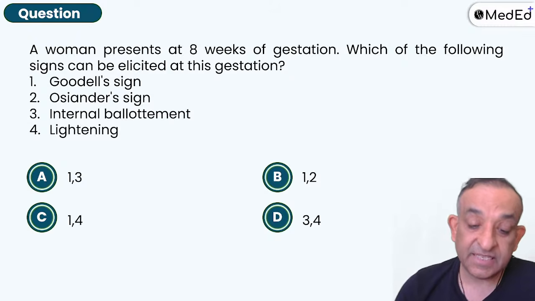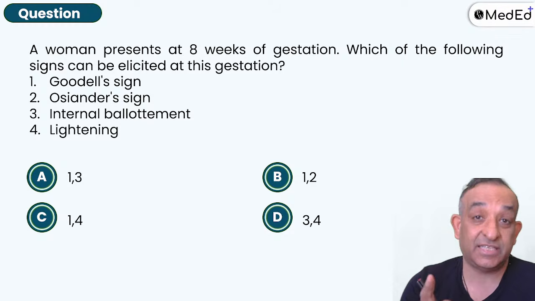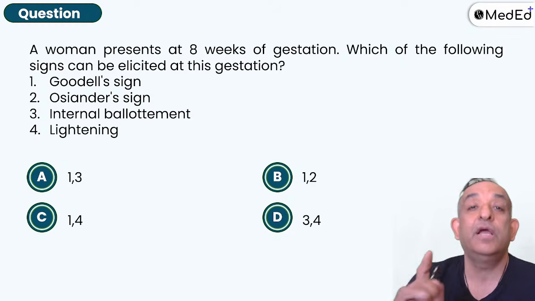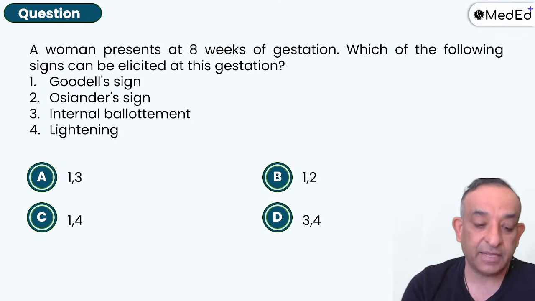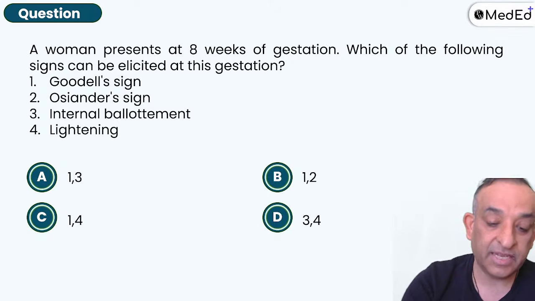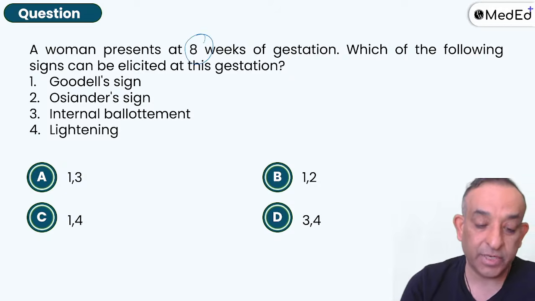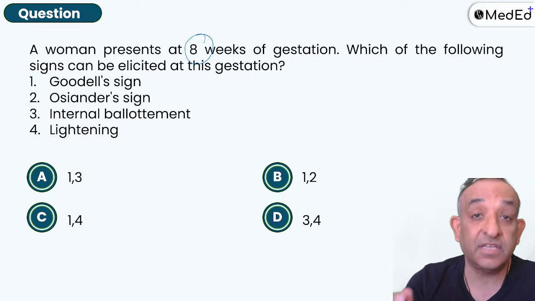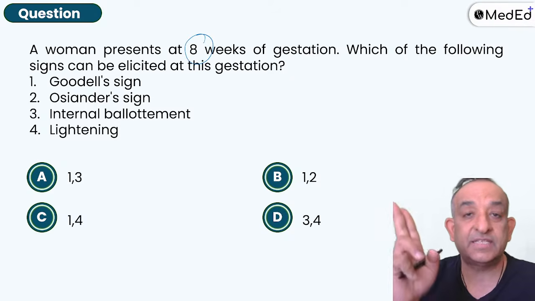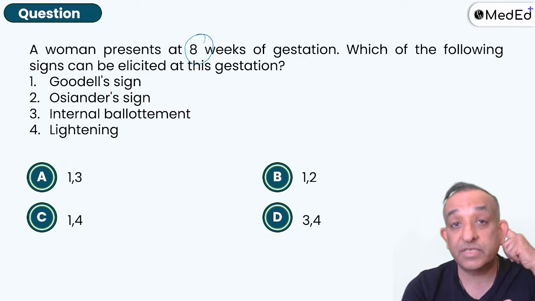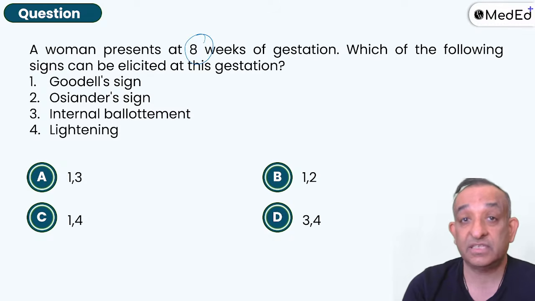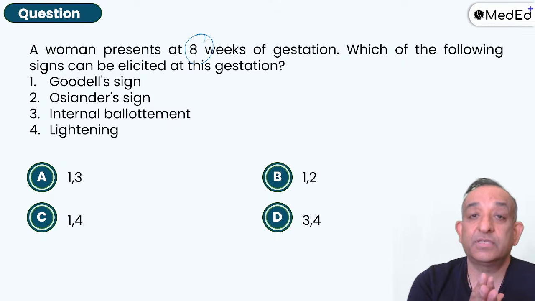Okay, a woman presents at 8 weeks of gestation. Which of the following signs can be elicited at this gestation? 8 weeks is where you see everything. Only Hegar sign is seen at 6 weeks. So that's why at 8 weeks you see everything. So what do you see at 8 weeks? You will see the Goodell sign, that is a soft cervix. Osiander sign is the pulsatility in the lateral fornices. There's the cervix. Put your fingers in the lateral fornices. You'll see that there is a pulsatility in the lateral fornix, and that pulsatility is what is known as the Osiander sign.